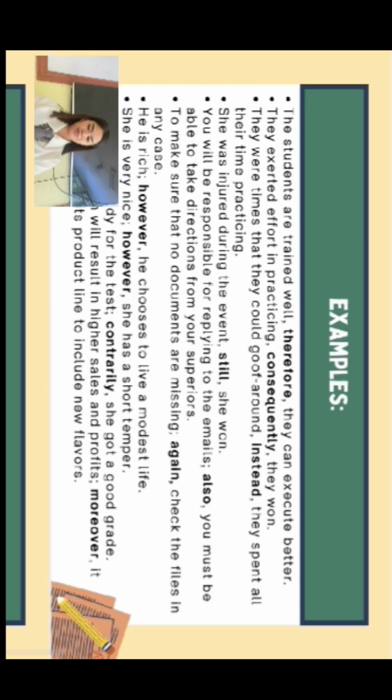I'll read some of the examples. The students are trained well, therefore, they can execute better. So the conjunctive adverb here is therefore, that indicates result. Another one, they exerted effort in practicing, consequently, they won. So the conjunctive adverb here is consequently, which indicates result. Another example, he is rich, however, he chooses to live a modest life. So the conjunctive adverb here is however, that indicates connecting contrast ideas.